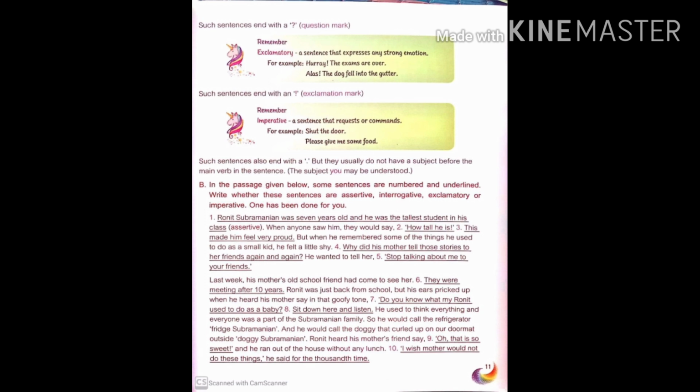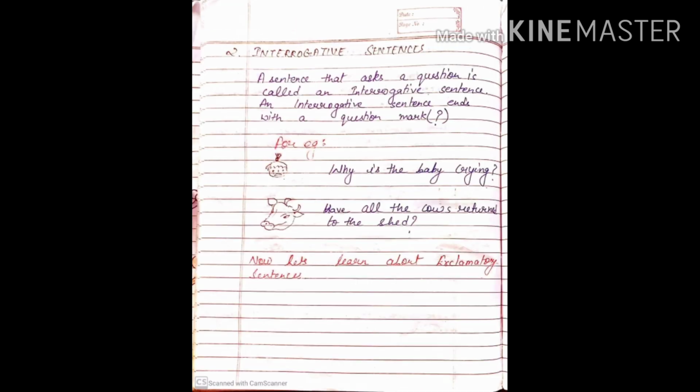We are requesting here. So these are imperative sentences. Such sentences also end with a full stop, but they usually do not have a subject before the main verb in the sentence. The subject you may be understood. So we do not have any subject in an imperative sentence, but we assume that the subject you is there. It is understood.